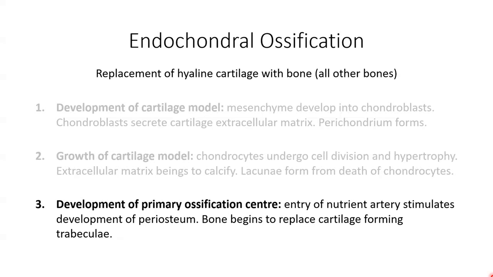Near the middle of the bone, capillaries from the periosteum will grow into that disintegrating calcified cartilage, inducing the growth of our primary ossification centre, where bone tissue replaces most of the cartilage. Osteoblasts then begin to deposit that bone cellular matrix, or the osteoid, over the remnants of the calcified cartilage model, forming our spongy bone trabeculae. Primary ossification then spreads from this central location towards the ends, or the epiphyses, of that cartilage model.